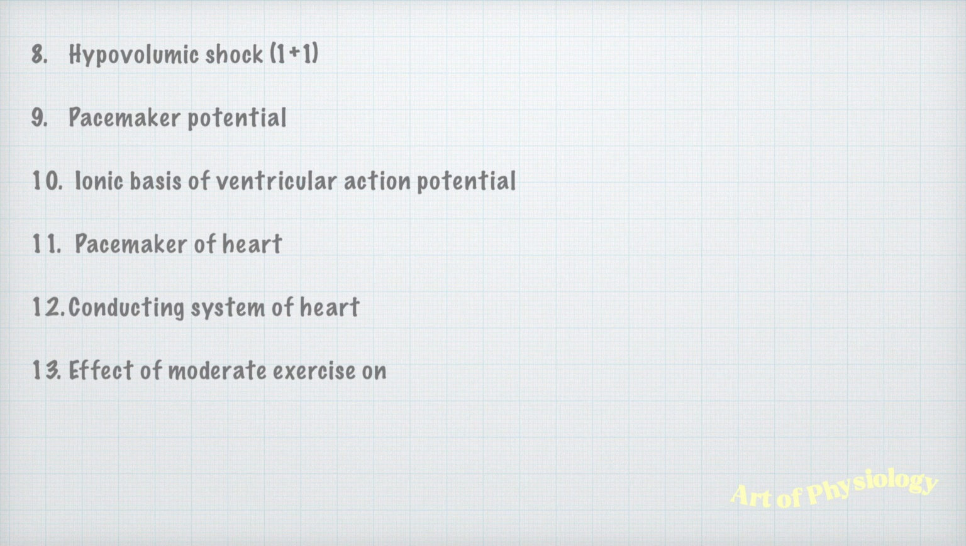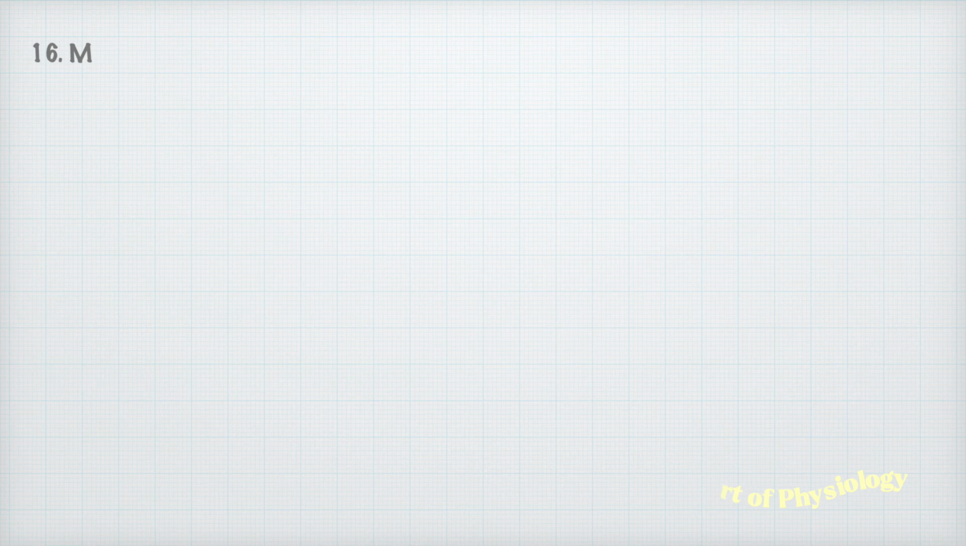Then effect of moderate exercise on CVS. For safety, it is better to study all types of exercises, the effect of mild, moderate and severe exercise on CVS. Then arrhythmia and heart block, you will get it as a case-based question also. Then myocardial infarction, again you will get a case-based question.